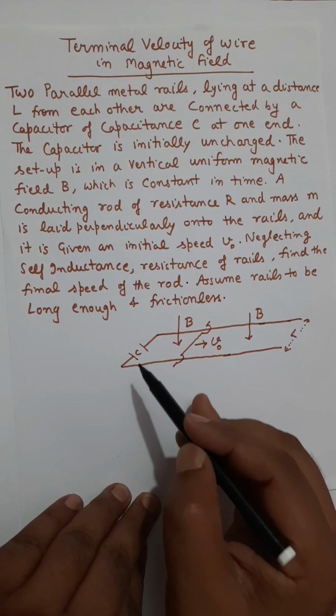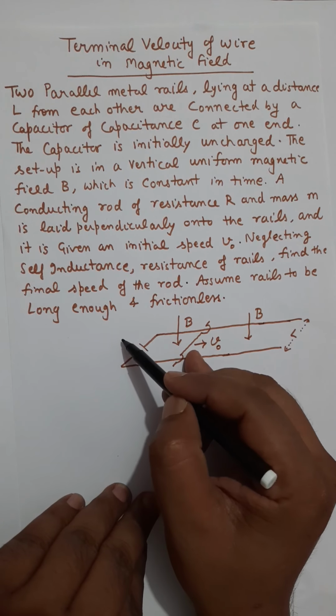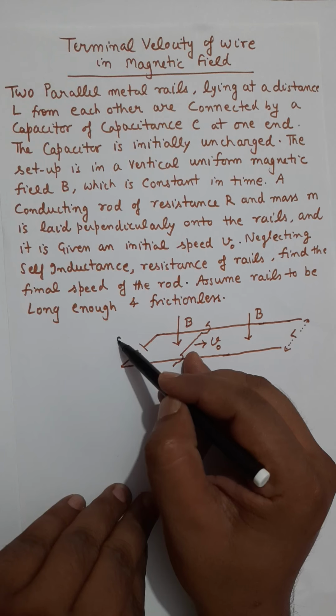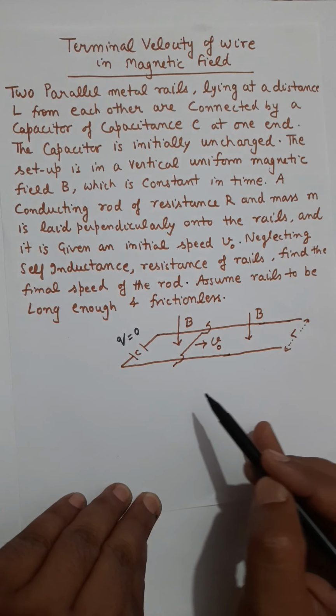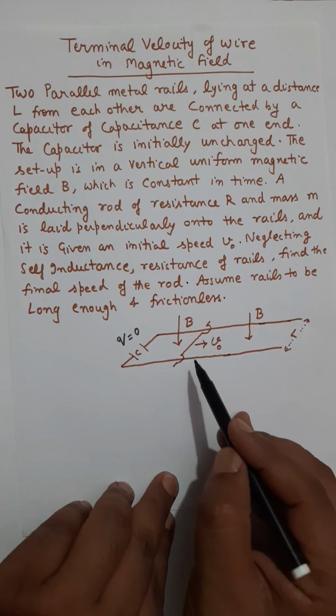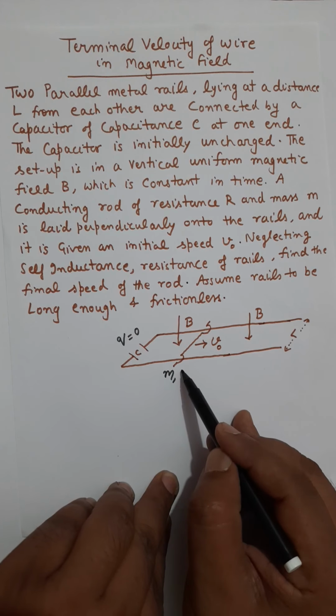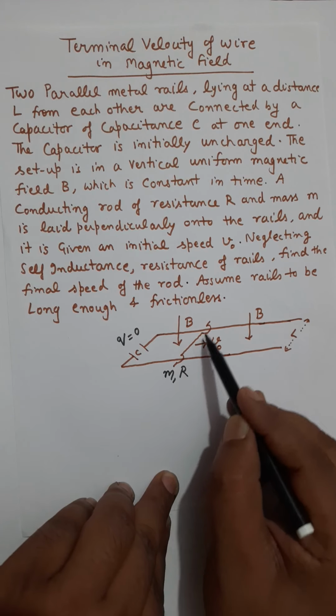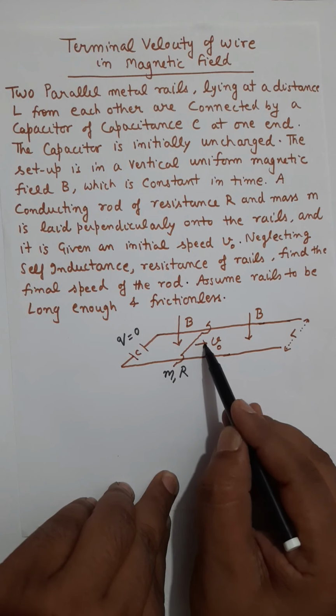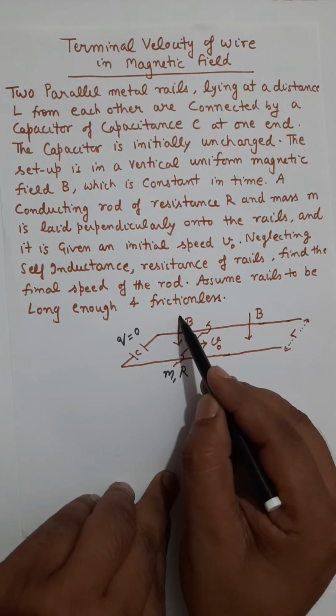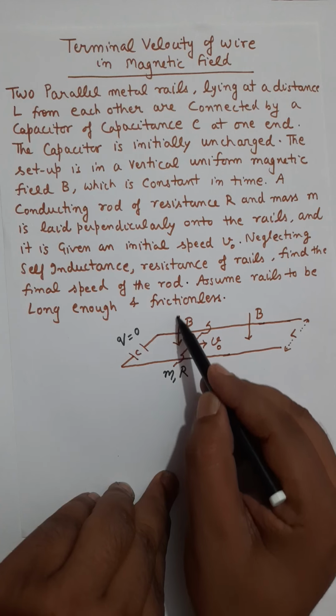As given in this question, this capacitor is initially uncharged. It has no charge. Q is 0 here. But this slider, whose mass is given, whose resistance R is given, is given a velocity V0 in the presence of magnetic field.